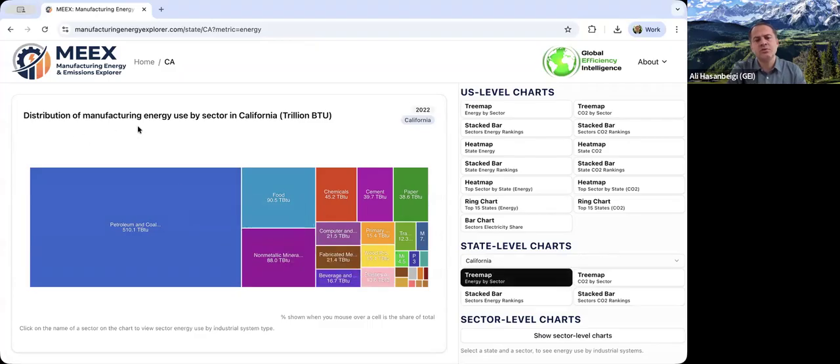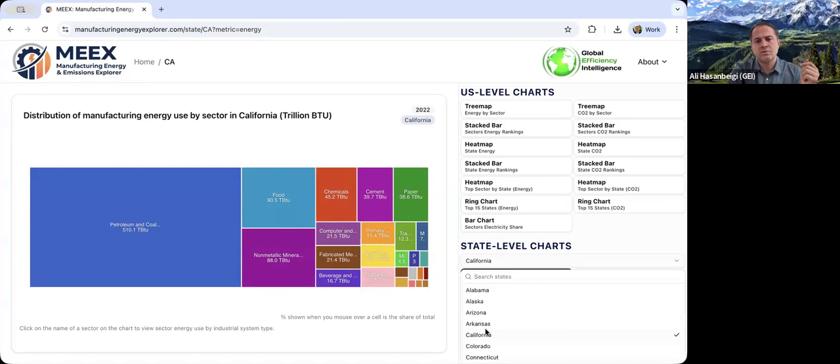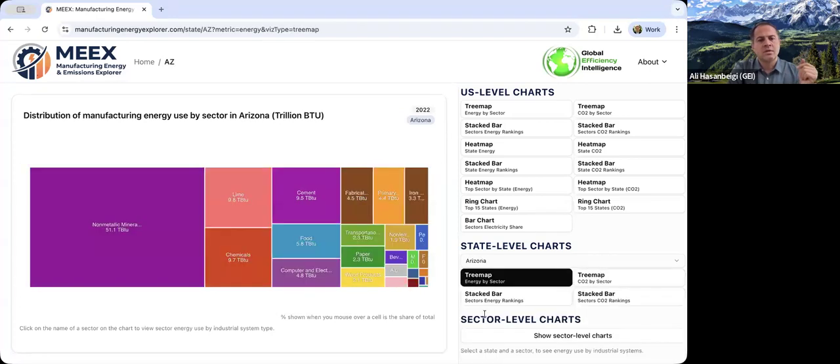So it shows a distribution of manufacturing energy use by sector in California, which is the state we selected. Petroleum refining, coal, non-metallic mineral, etc., chemicals. And you can go to different charts, or you can just change your state, like go to Arizona. And in Arizona, you can see non-metallic mineral is a big one, shows 51.1 trillion BTU per year, etc.